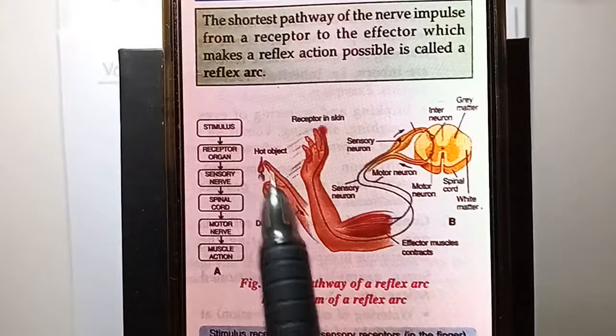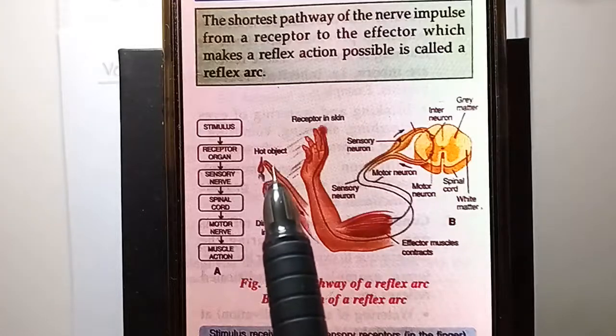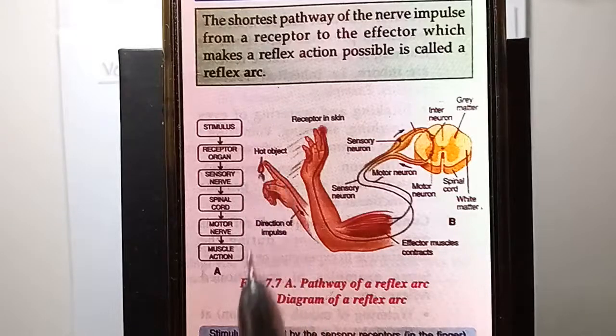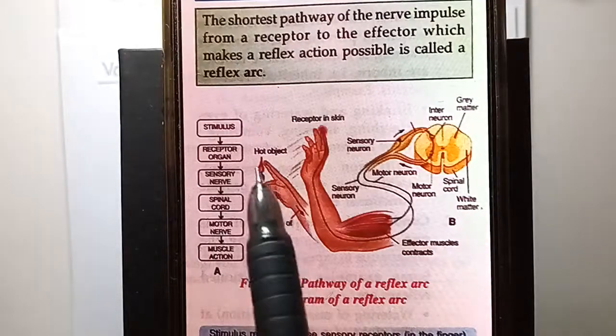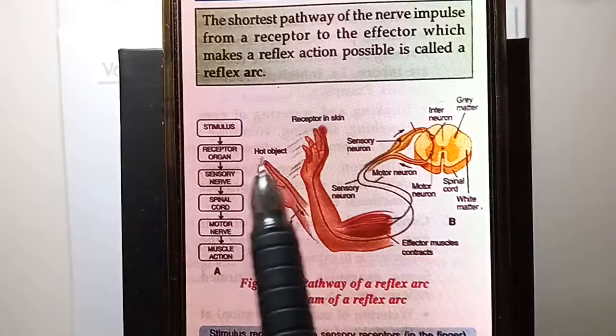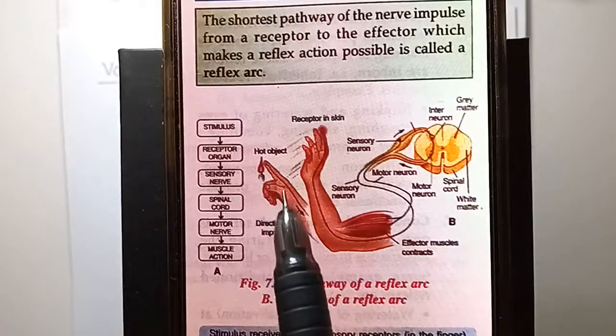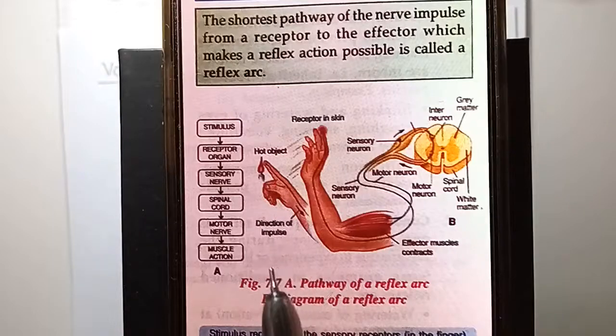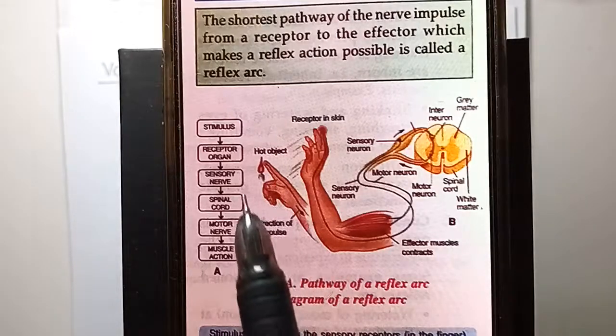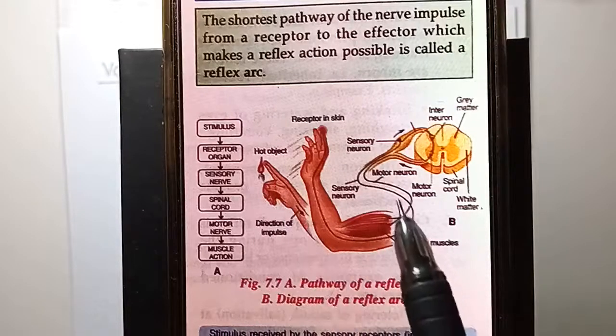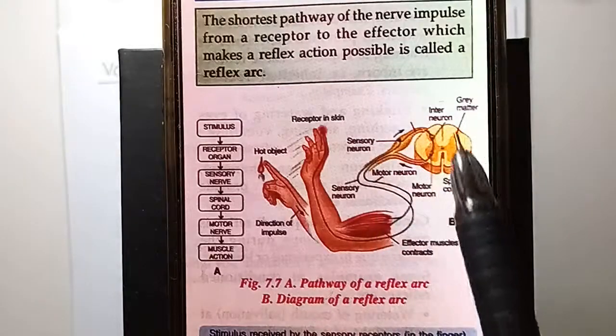This stimulus, that is the hot body, is received by your sensory receptors. See, जो हमारे fingers है ना, उसके अंदर sensory receptors होते हैं जो इस hot object से stimulus को receive कर रहे हैं. ठीक है, फिर ये stimulus जैसे ही receive होगा, एक impulse generate होगी, जो impulse यहाँ से transmit होगी. You can see this line here, direction of the impulse. This impulse will go to the spinal cord. This is your spinal cord.